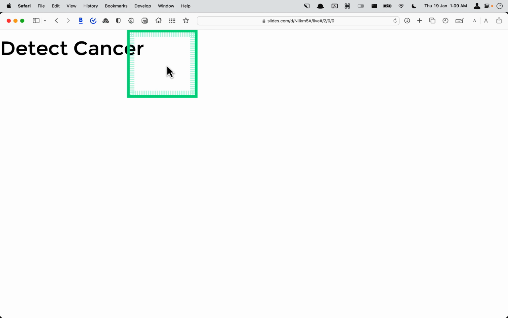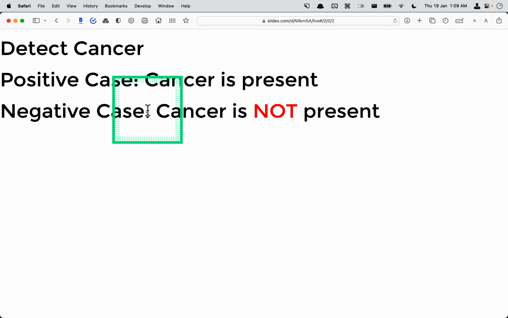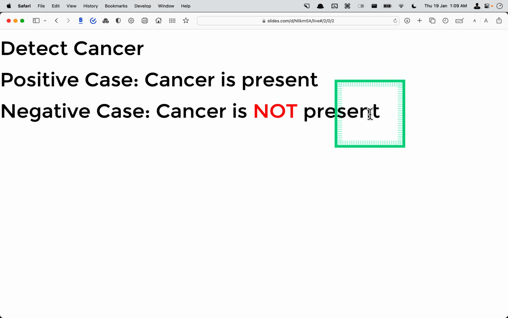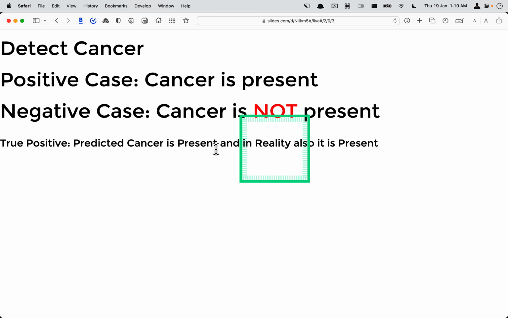So let's see detecting cancer. The positive case is that you have to predict whether cancer is present, and the negative case is that cancer is not present. True positive will be that you predicted cancer is present and in reality it is also present. So it's a good case. A patient came for a test and the test said present, and probably after some further test, in reality it also came out to be true.